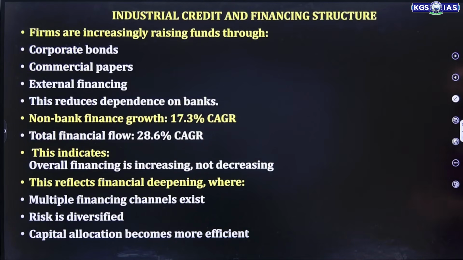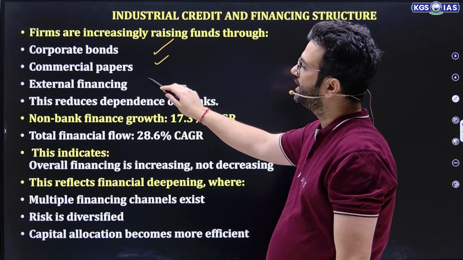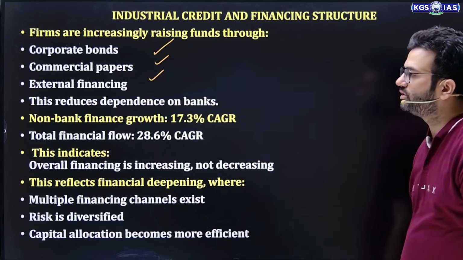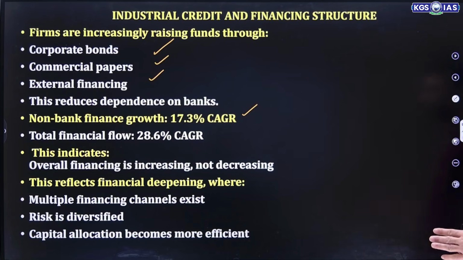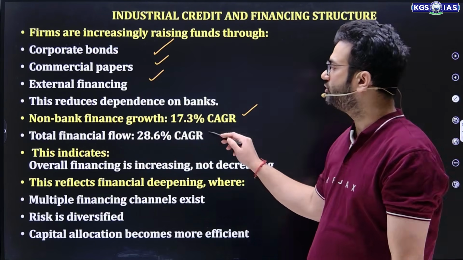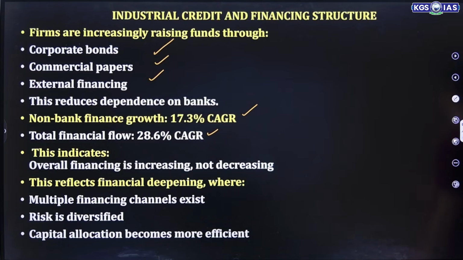Then industrial credit and financing structures. Firms are increasingly raising funds through corporate bonds, commercial paper, and external financing. This reduces dependence on banks. Non-bank finance growth is around 17.3% CAGR, and total finance flow is 28.6%. This indicates overall financing is increasing, not decreasing, but firms are less dependent on banks. This reflects financial deepening, where multiple financing channels exist, risk is diversified, and capital allocation becomes more efficient.